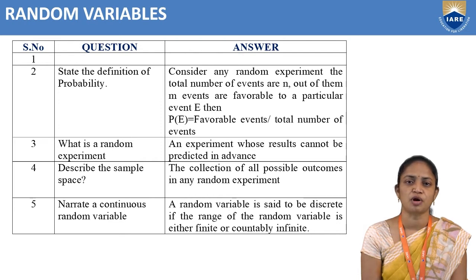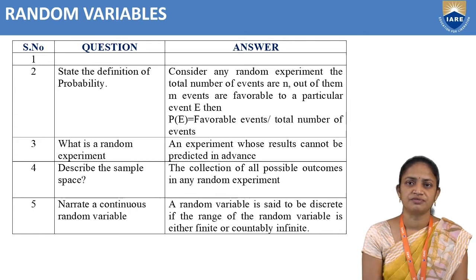The first is the discrete probability distribution, that is, the probability mass function, and the second is the continuous probability distribution, that is, the probability density function, PMF and PDF. The last topic is mathematical expectation. Now we will discuss the definitions and terminology of module 1, random variables.